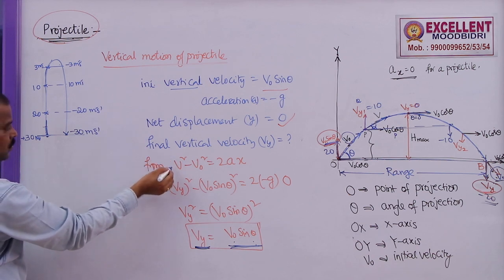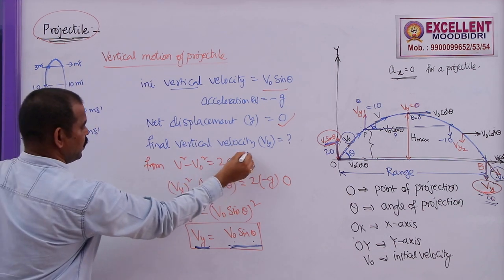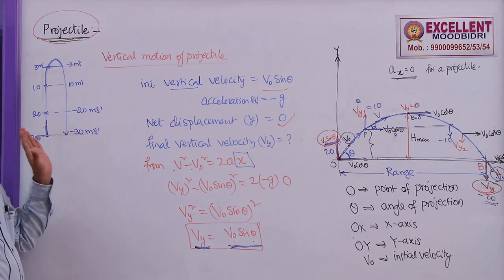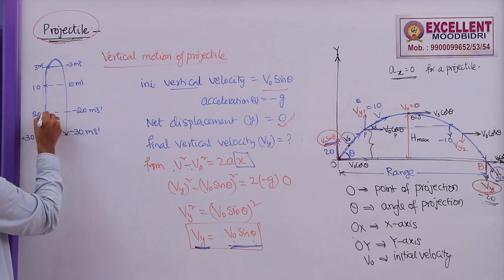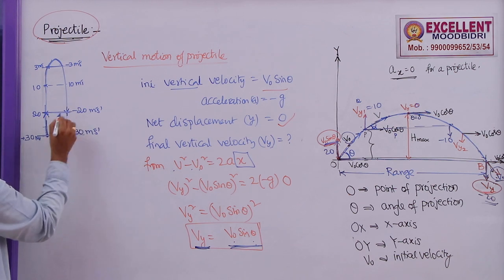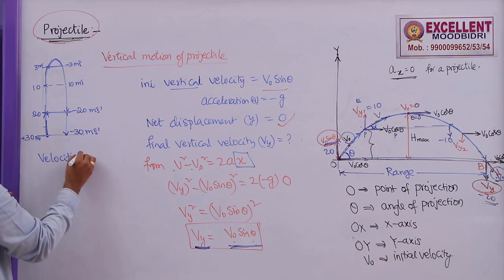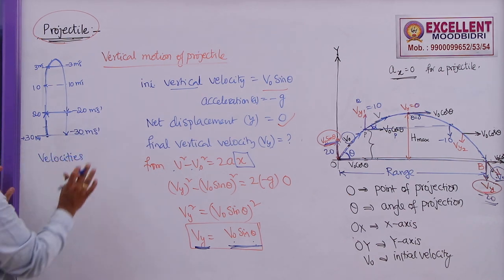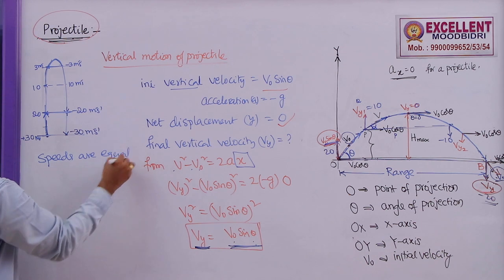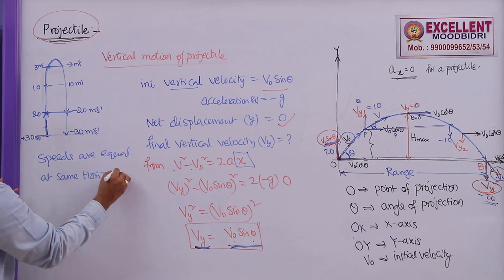Why? Because for this path from here to here, the net displacement is 0. So whenever the net displacement is 0, those two velocities at the same level must be the same in magnitude. By using this concept, you can say that the velocity while going up is equal to the velocity of the same body while coming down at the same point. That means at the same height from the ground, at the same horizontal level, velocities are equal but opposite. But if you say speed, then it will be easy for us. Speeds are equal at the same horizontal level.